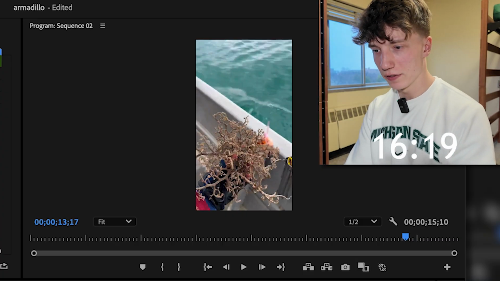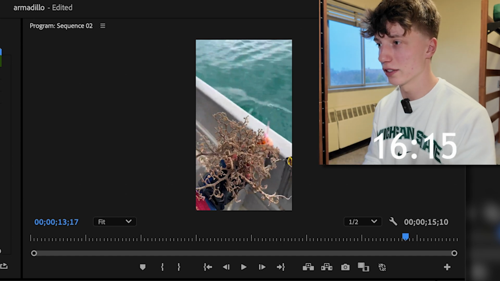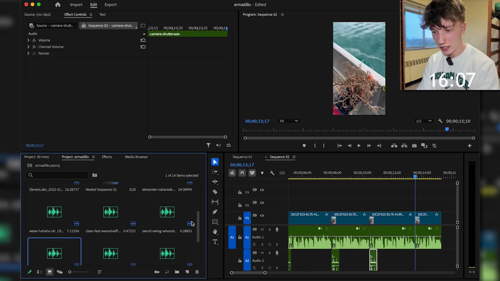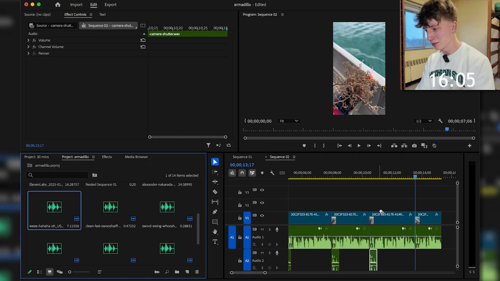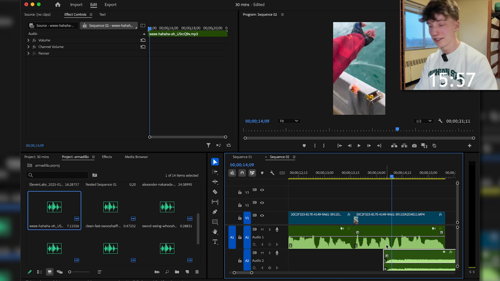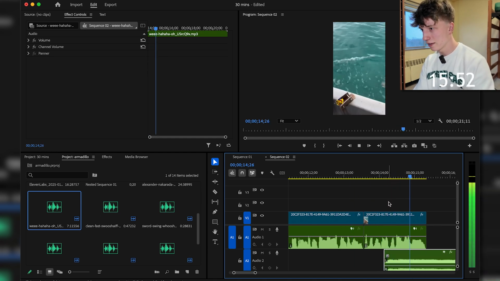Now I do want to choose a different sound effect for this one, and I also do want a sound effect of it hitting the water, so we're gonna look for one of those. We have about 16 minutes left right now, so good on time so far. Oh, perfect sound effect, this wee sound effect. I didn't even realize we could use this. This is actually perfect, because he's flying in the air, you know? Gotta turn that way down though.